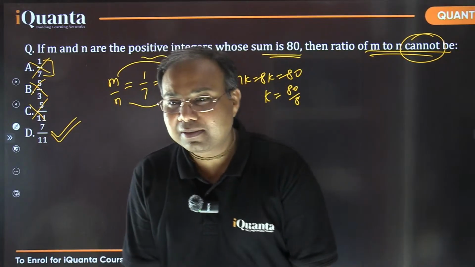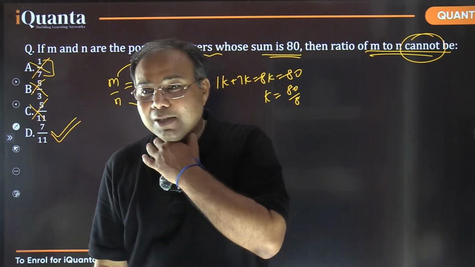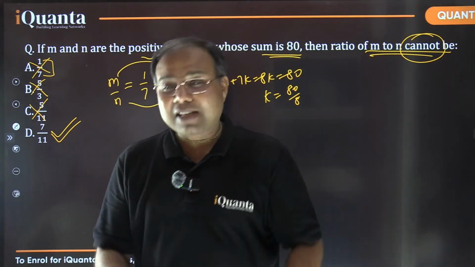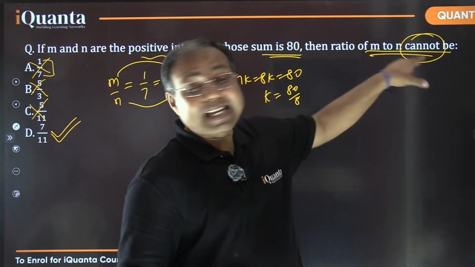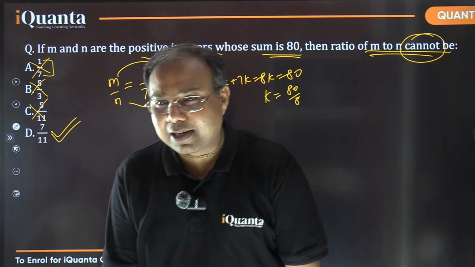Is that fine? Simple. So m plus n should not be a factor of 80. That is our desired answer. So don't miss this cannot part. I hope it is clear to everyone.